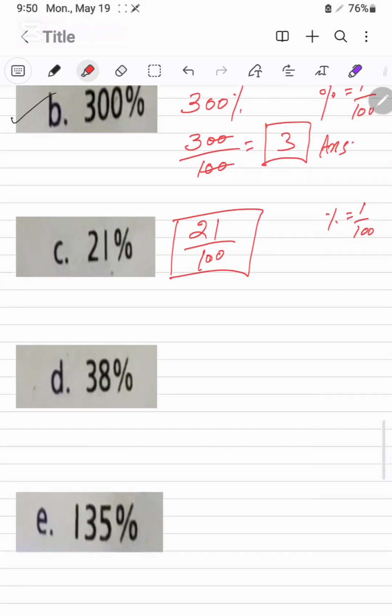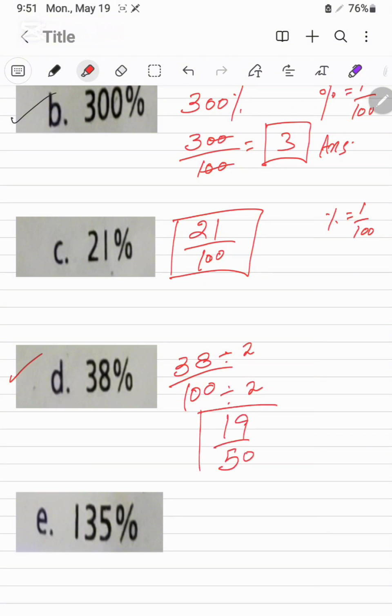Next, its D part. It is 38%. 38% means 38 over 100. We will divide this by 2 and also denominator by 2. This will be 19 over 50. This is simplified form and it is the answer of this part of the question.